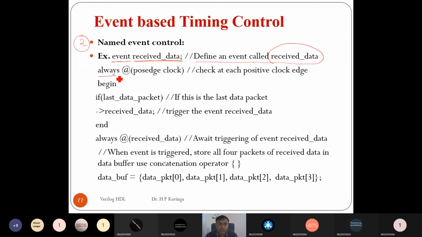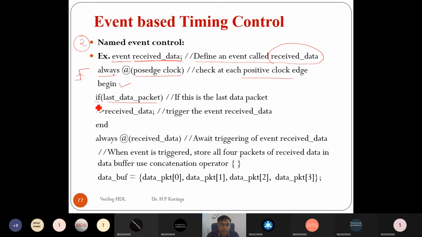Now, always at the positive edge of the clock, it checks the positive edge of the clock, and once I have the positive edge, it begins and runs the statement if last data packet is equal to logic 1.